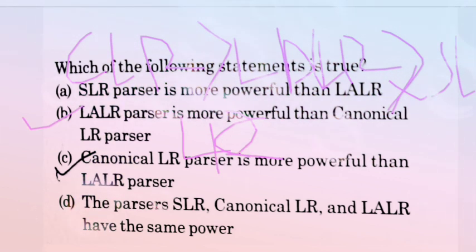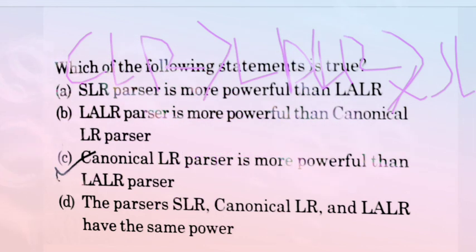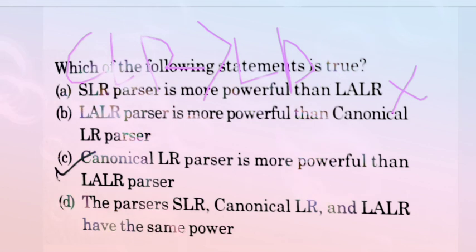Now come to statement B. LR(0) parser is more powerful than canonical LR. No, it is also false. Now third, canonical LR parser is more powerful than LR(0). Yes, it is a true statement. So we can easily say option C is true.